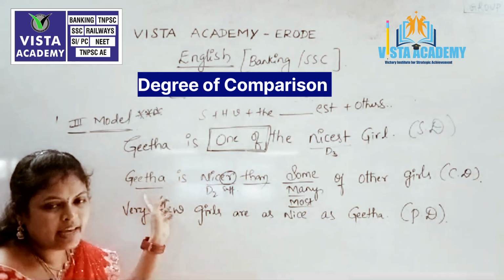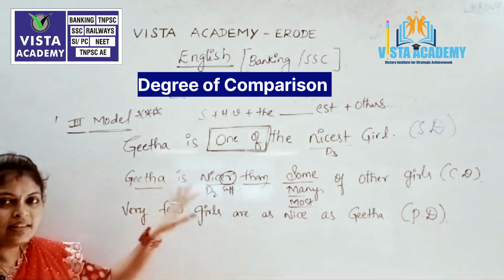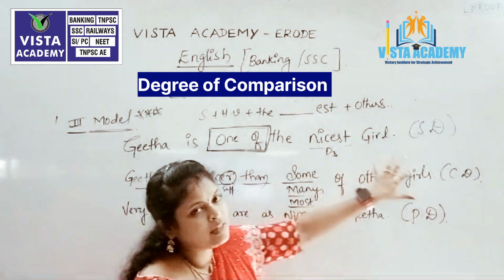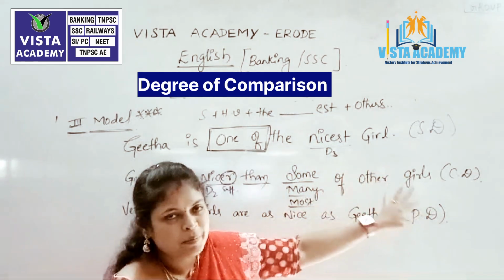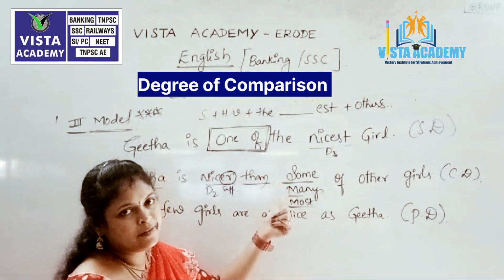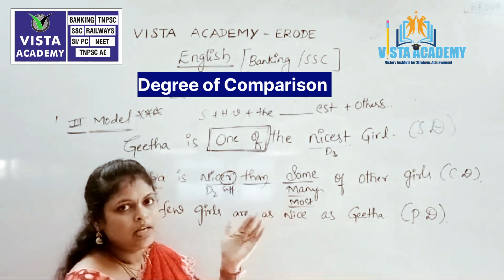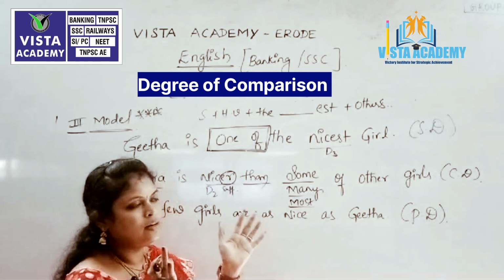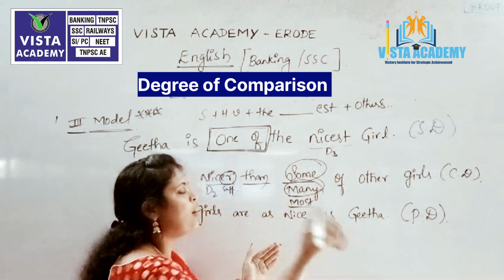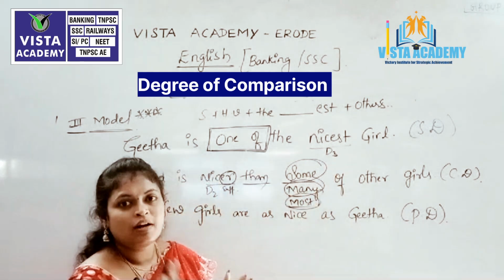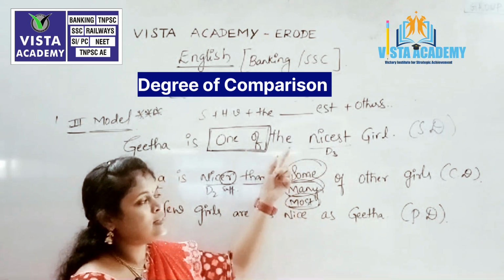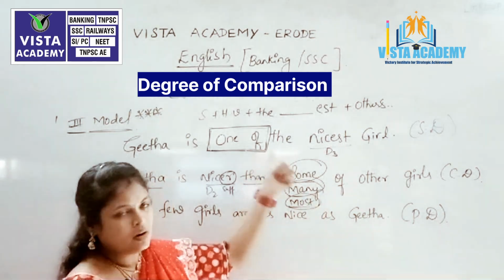So how do we make our sentence into the comparative degree? "Geeta is nicer than some of the other girls," or "many of the other girls," or "most of the other girls." All three are correct whenever we use the third model. Compulsorily we have to use any one of these words, because we are taking some group of people. In that group we are segregating some people, or many people, or most of the people, but we are not taking the whole group of other girls. So that's why this varies from the other model.